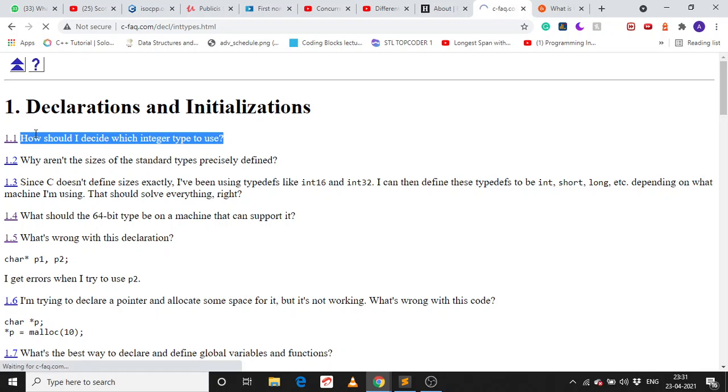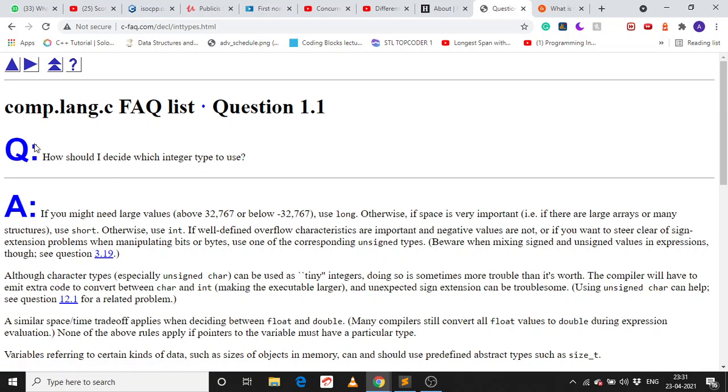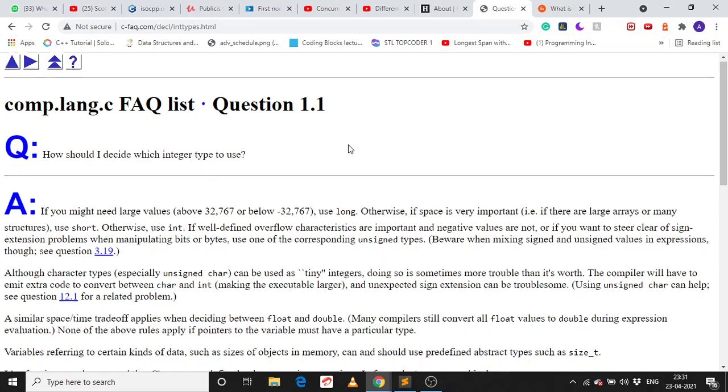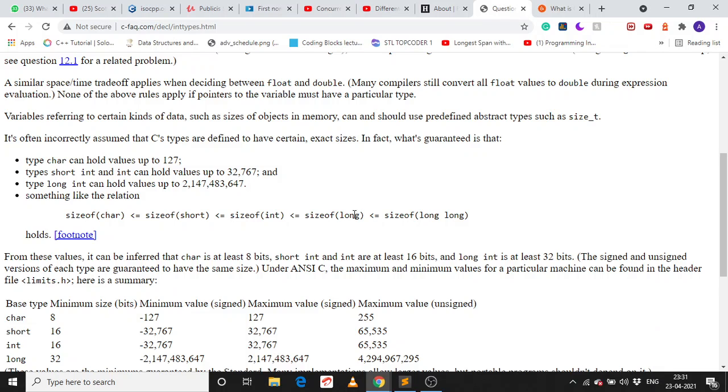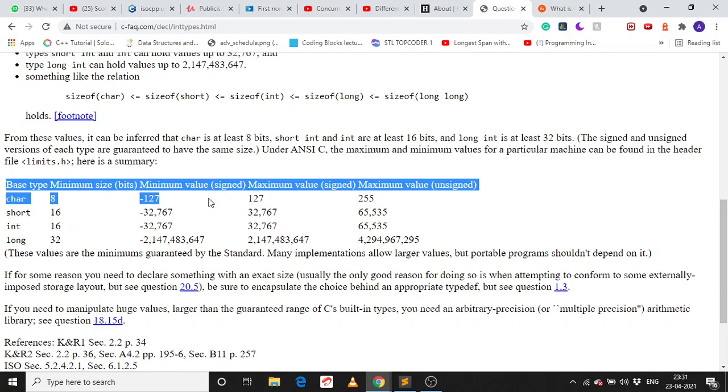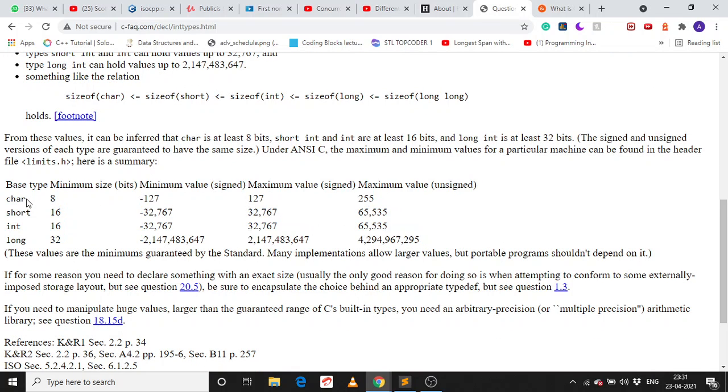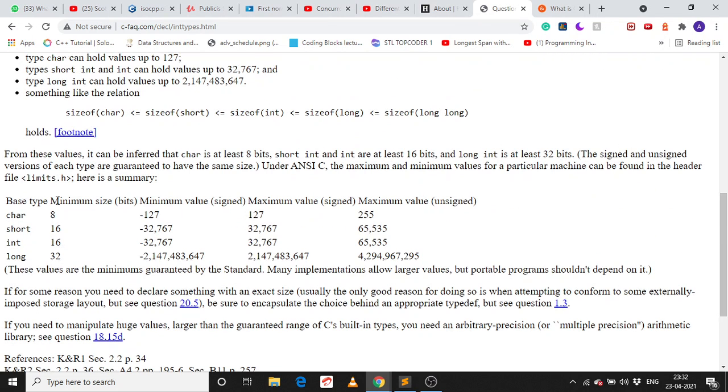So how can someone decide which integer type he or she must use? For this, I guess we need to know about the ranges of the data types. These are the basic data types available in the C language: char, short, int, long, and boolean also. The range for char is -127 to +127, so it contains 255 different values. For short, the range is this, and it contains these values.